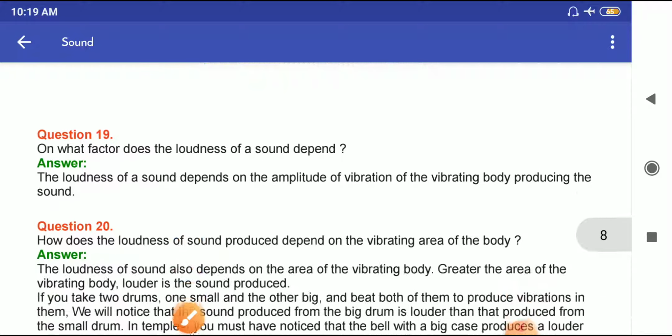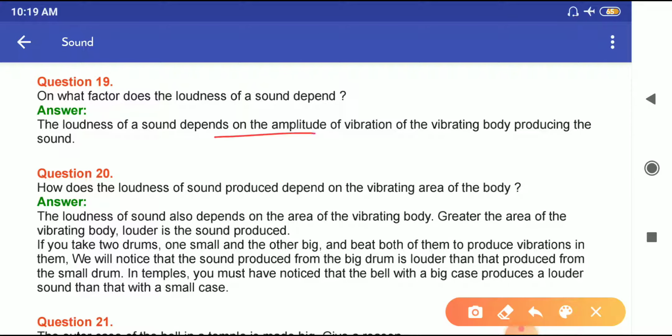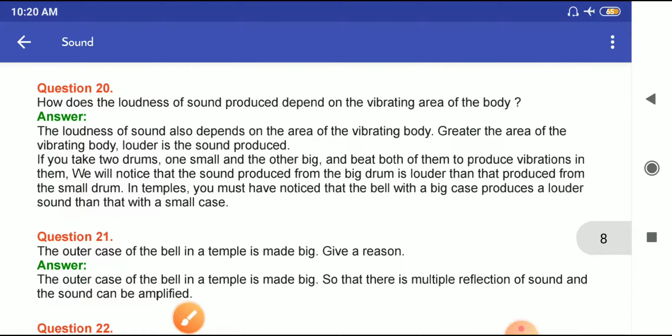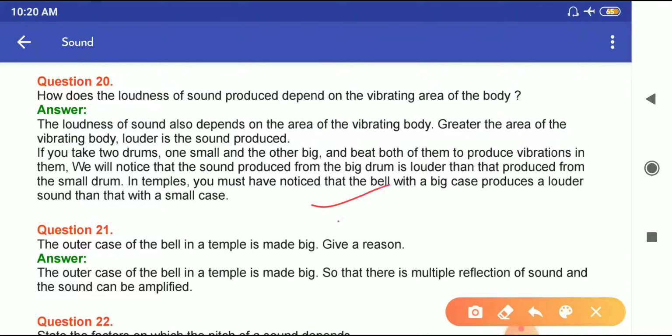Question number 19. On what factor does the loudness of a sound depend? Loudness of a sound depends on the amplitude of the vibration of the vibrating body producing the sound. Question number 20. How does the loudness of sound produced depend on the vibrating area of the body? So this is your answer. Greater the area of the vibrating body, louder is the sound produced. And this is the example.